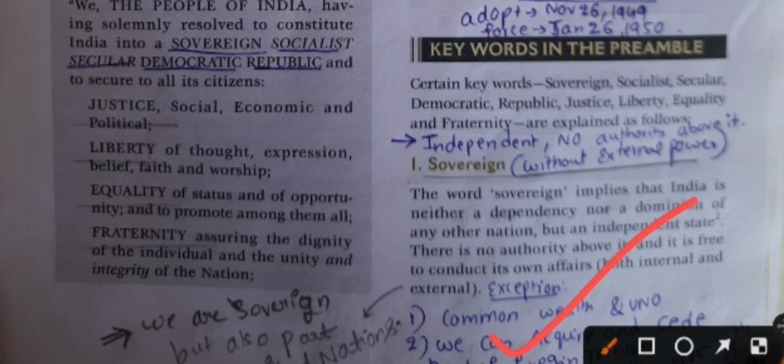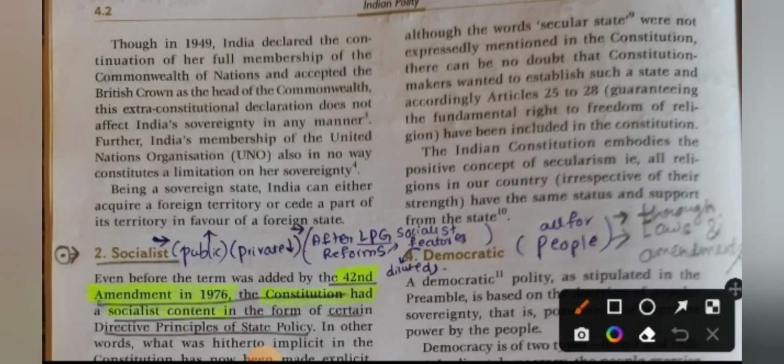Though in 1949 India declared the continuation of her full membership of the Commonwealth of Nations and accepted the British Crown as the head of the Commonwealth, the extra-constitutional declaration does not affect India's sovereignty in any manner. Further, India's membership of the United Nations organization also in no way constitutes a limitation on her sovereignty. Because being a sovereign state, India can either acquire a foreign territory or cede a part of its territory in favor of a foreign state.